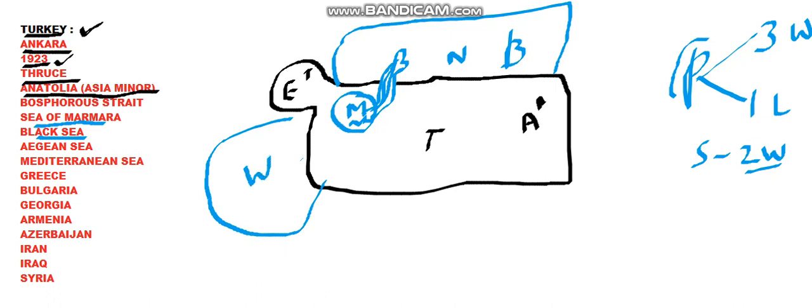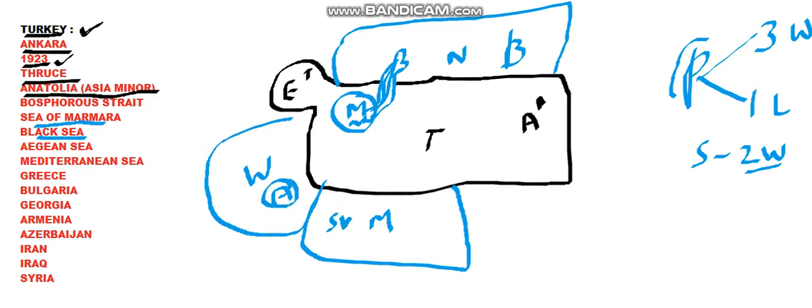And one more water body on its southwestern side, the famous water body, that is Mediterranean Sea. So on the west we have Aegean Sea, and on the southwestern side we have Mediterranean Sea, and on the north we have Black Sea, and on the northwestern side we have Sea of Marmara.